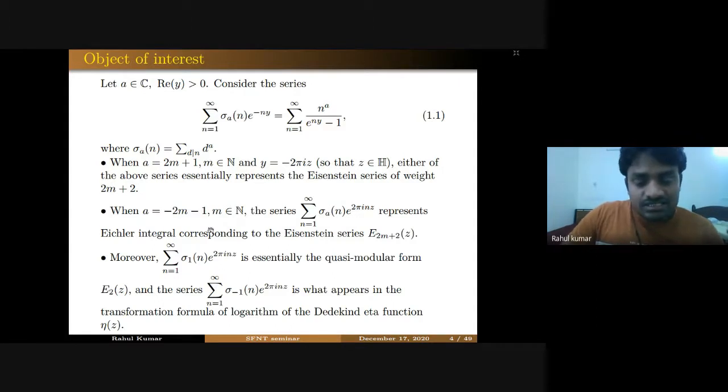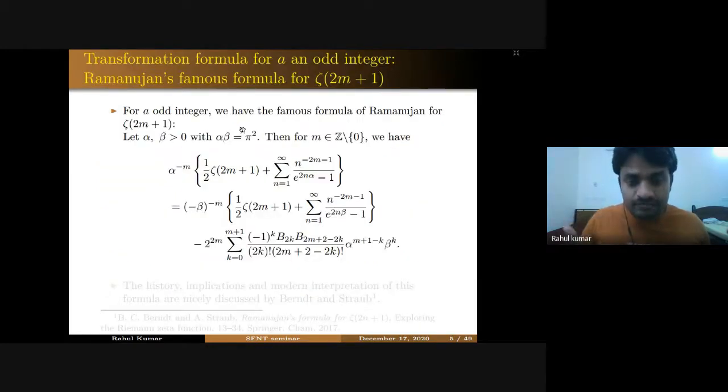So from this discussion, you may have seen that if you take any odd integer, either negative odd or positive odd, this series plays an important role in the theory of modular forms. More than that, if you take a equal to -2 and -1, you get Ramanujan's formula for zeta(2n+1).